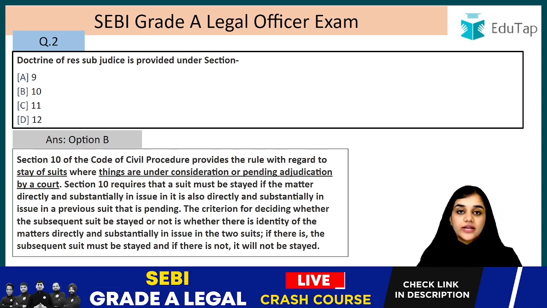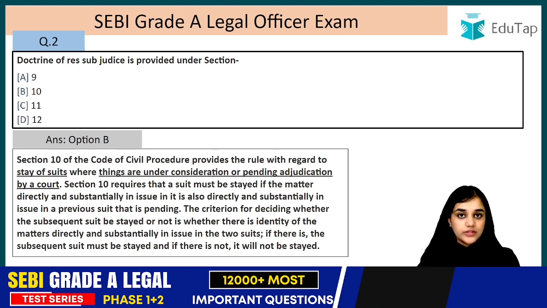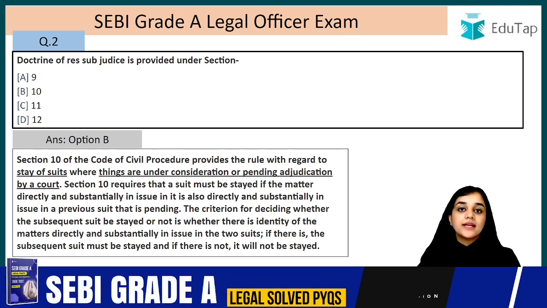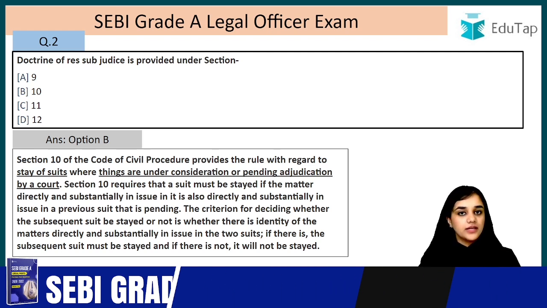So what is the object behind this section? It is to avoid parallel litigation. So in the future, two conflicting decisions do not come up, right? So that is why it is important that the same case shall not be tried by the subsequent court, right? And the stay is granted on who? It is on the subsequent court. So the stay will be on the subsequent suit filed, right?